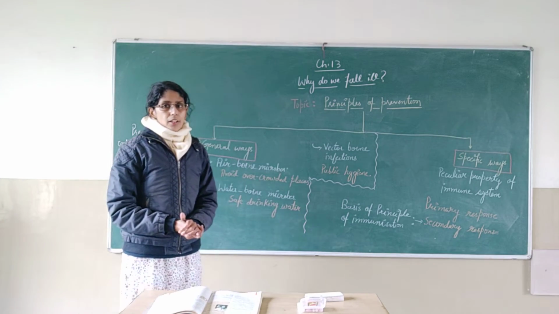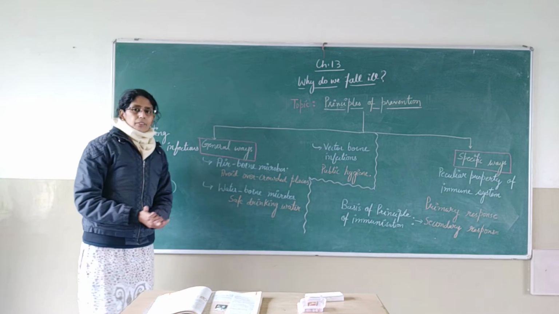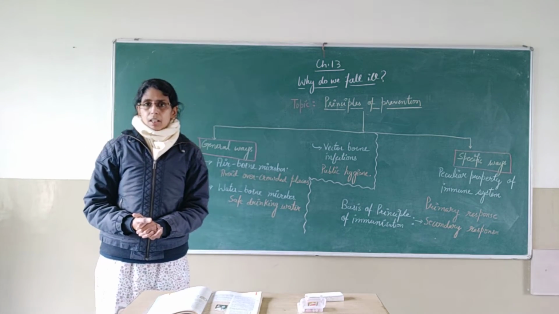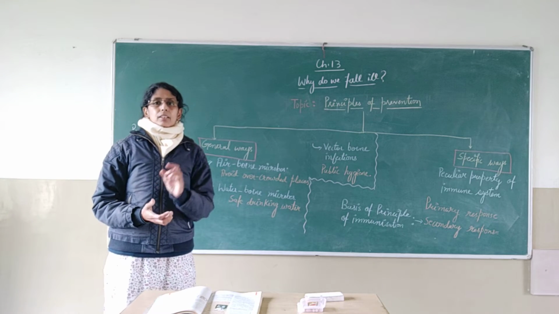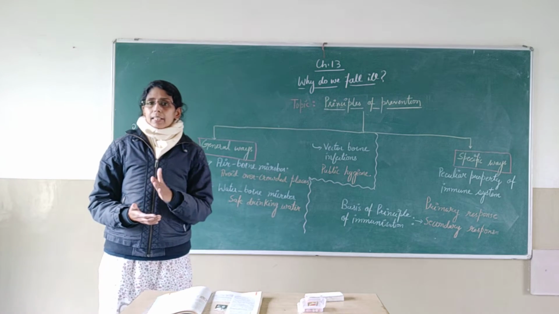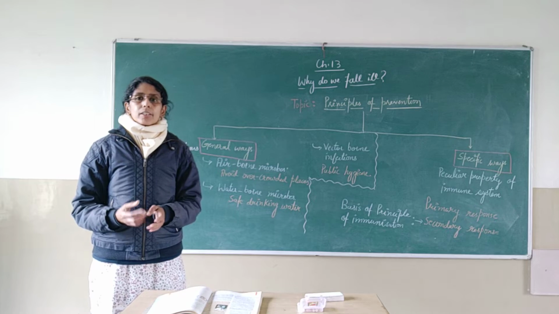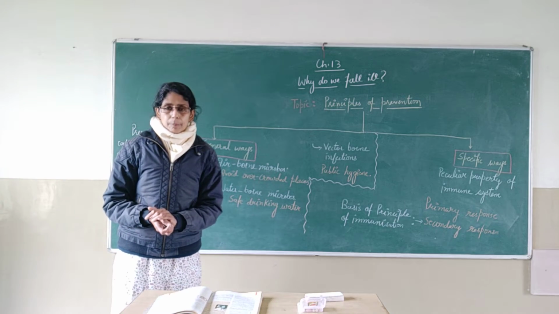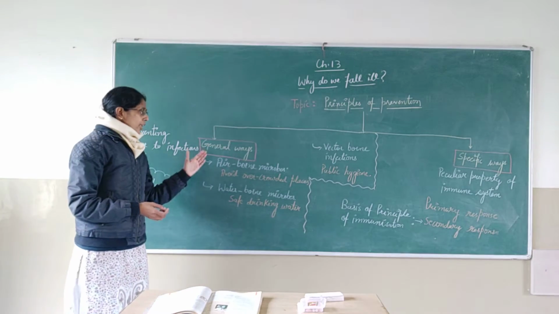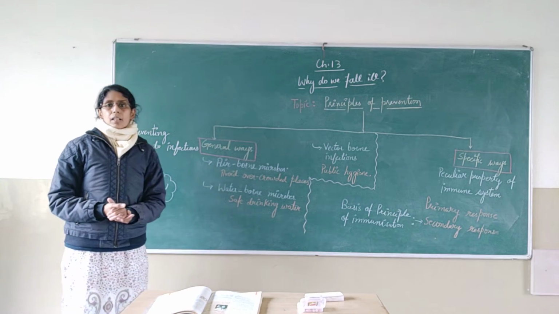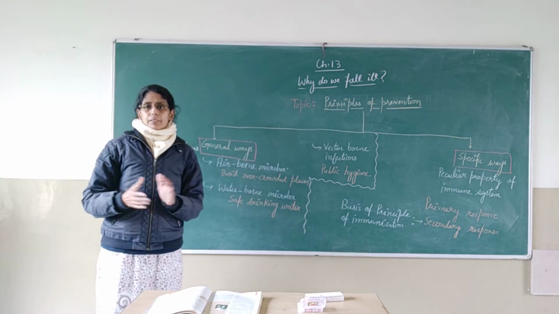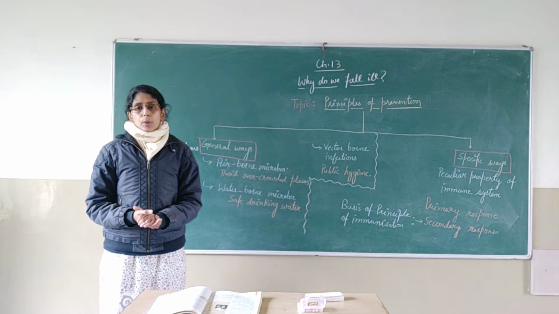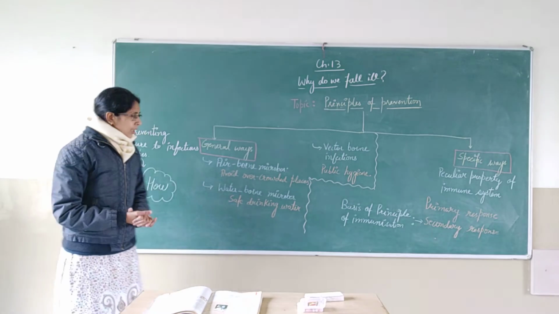So we'll start with the general ways. Here, general ways apply to all types of infectious diseases. They are not specific, like in the case of specific ways, where the method will apply only to one type of disease, only one type of infectious agent. But in the case of general ways, these ways apply to many infectious agents as a group together. So we'll try to understand what these general ways are.